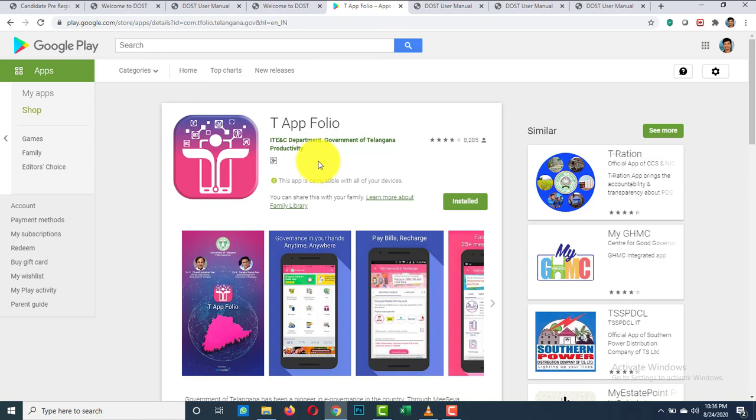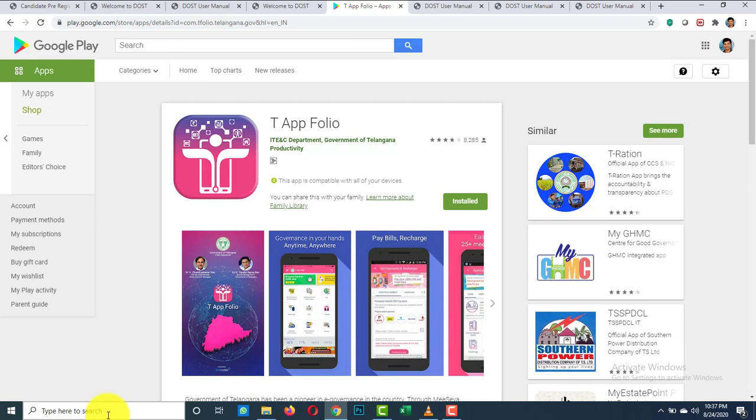Note that this service is only for Telangana State Board of Intermediate Education students. Students may install this app from the Play Store on their Android phones. After that, the student shall enter their details like hall ticket number, date of birth, Aadhaar number, etc. On successful authentication of live photograph, it means you have to take a selfie photo, and this selfie photo is matched with the photograph available in TSBIE services. If both the photos are matched, the reference ID will be generated. These are the three methods to pre-register students.